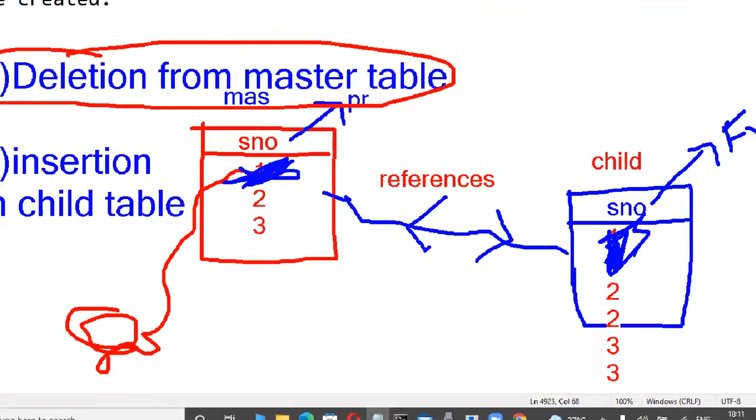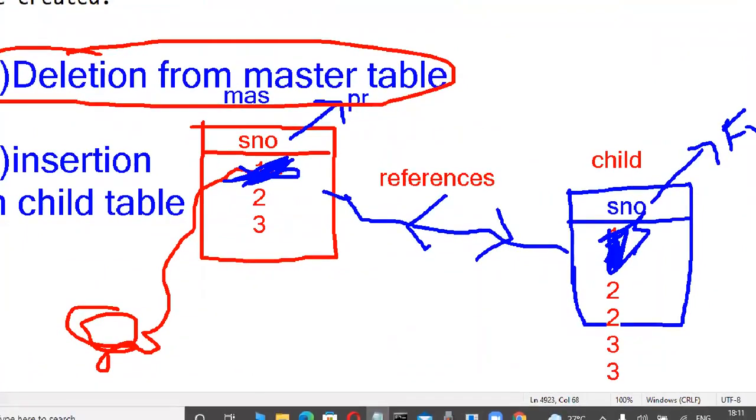But some interviewers ask: I don't want it like this. Whenever we establish a relation between tables, trying to delete a master table record won't work, because those records are available in the child table. To delete them, first go to the child table, delete those records, and only then can you delete them in the master table. But the interviewer says, I don't want this default behavior. Whenever we delete a record in the master table, I want the master and child table records to be deleted automatically.